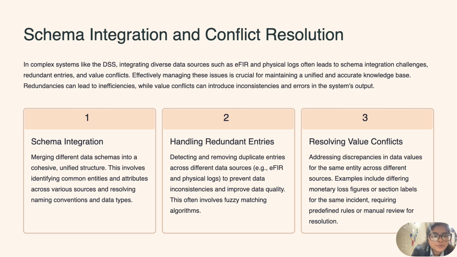Redundancies can lead to inefficiencies, while value conflicts can introduce inconsistency and error in the system's output. So, if we want to use a data set to its full potential, the data set has to be structured, and there should be data integrity, data consistency, and less redundancy.